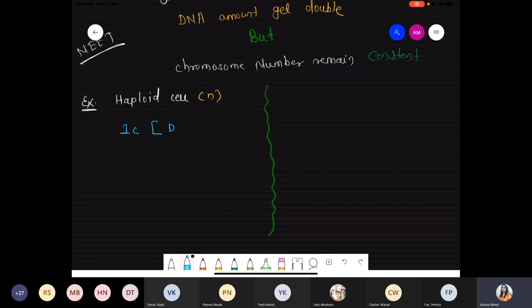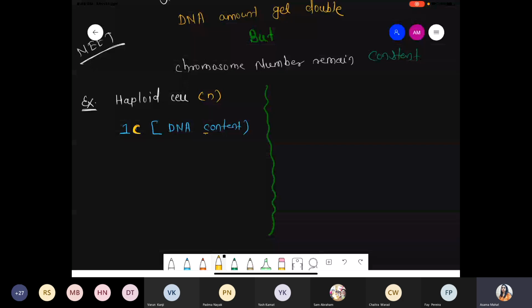So remember, C stands for content, and whenever you use C, it stands for the DNA content, DNA amount. That C should be capital. Always remember, when you solve the assignment, you will get different questions related to finding the chromosome number or the DNA amount. So the DNA amount or the DNA content is simply represented by C.